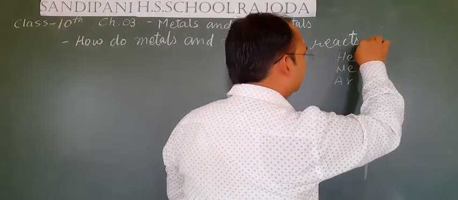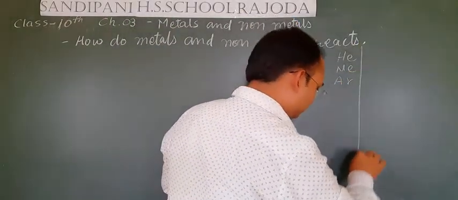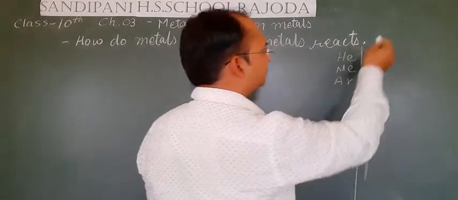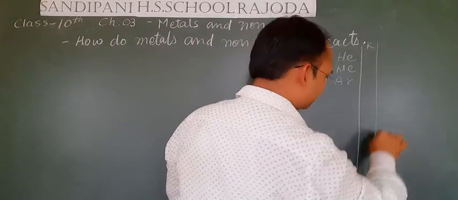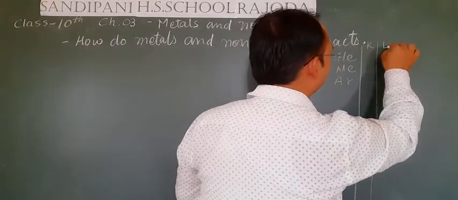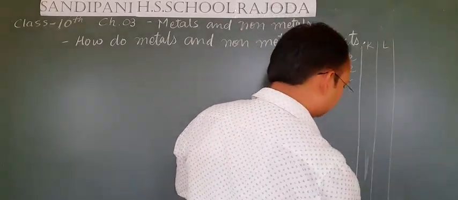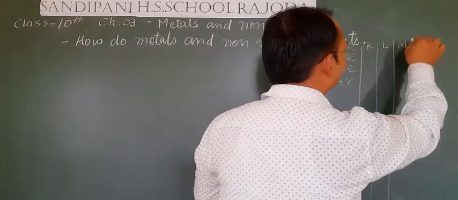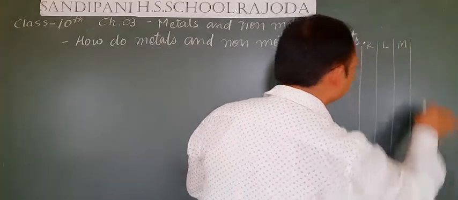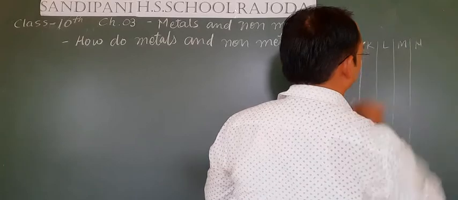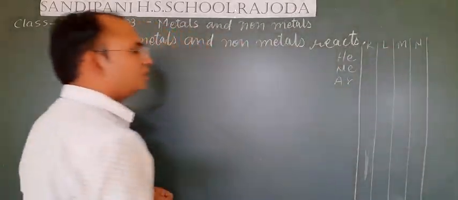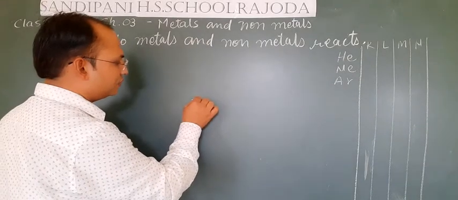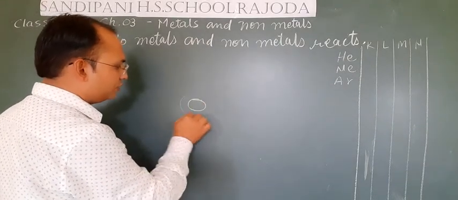You have learned about the different shells, that is K shell, L shell, M shell and N shell, which are present around the nucleus of the atom.